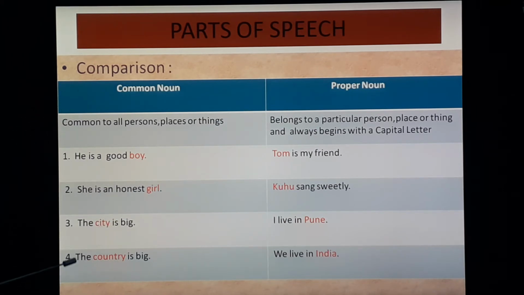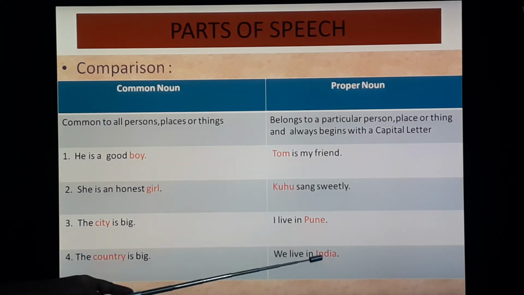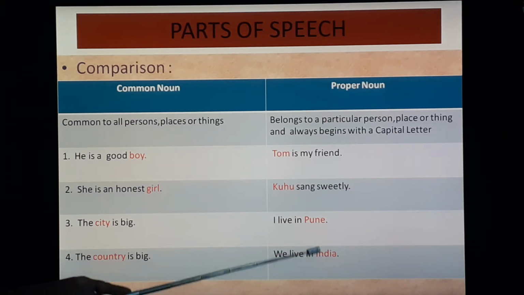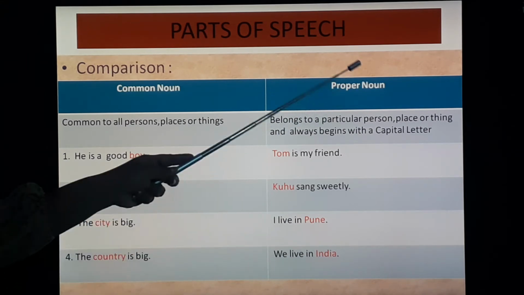In common noun, the country is big. So, country, common. Okay, so that is why common noun. Here we live in India. A particular country is indicated with the name. So India, I is capital. That is why this is called proper noun.